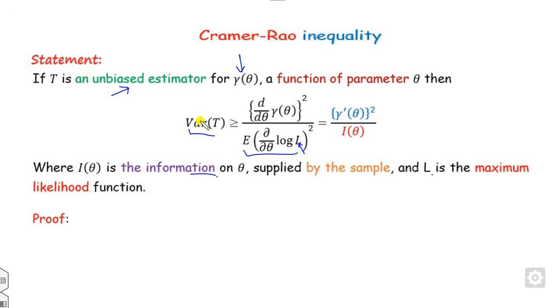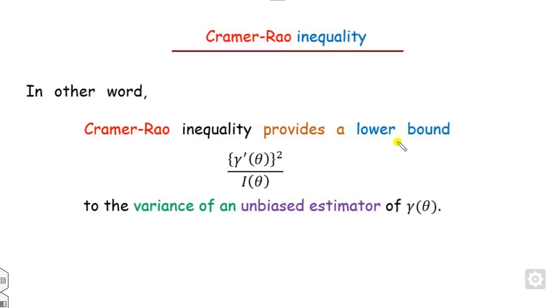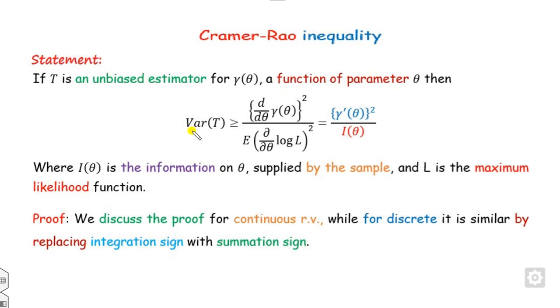And you can easily see that since this variance is greater than or equal to, this Cramer-Rao inequality provides a lower bound to the variance of the unbiased estimator. As you can see, the variance of T is greater than that, so that's why it is a lower bound. The proof is very easy. We can simplify the proof only for the continuous random variable, while we can replace it for the discrete case easily by replacing integration with summation.